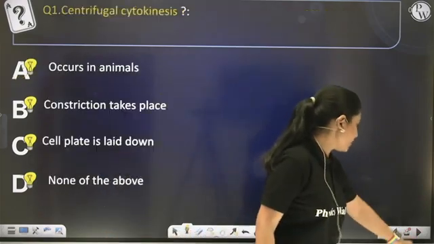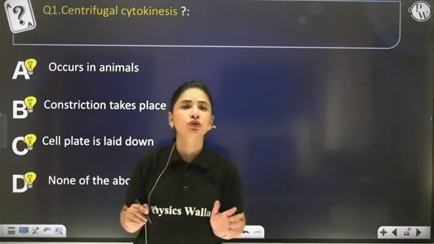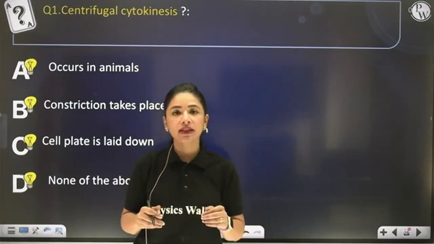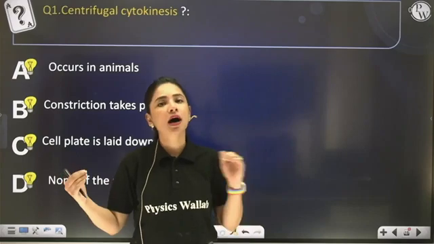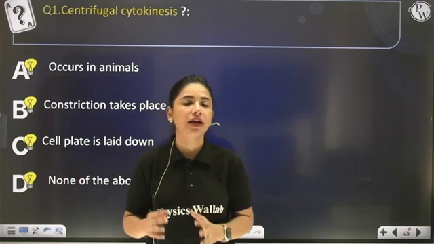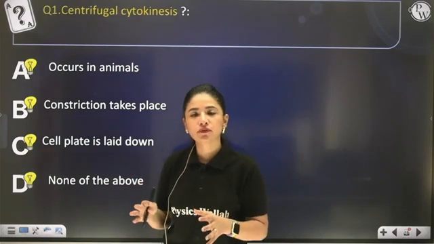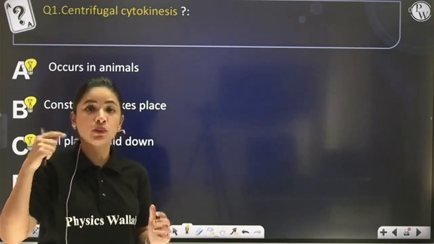So now moving ahead with the next question, that centrifugal cytokinesis is. Centrifugal means growth of any substance from inward to outward. अंदर से बाहर जाने वाली growth, that is known as centrifugal growth. So now let's see, centrifugal type of cytokinesis takes place in which cell?